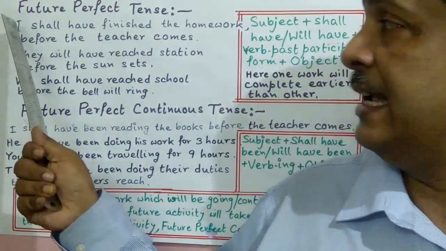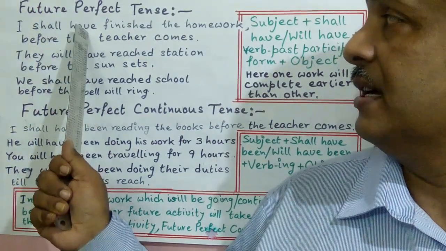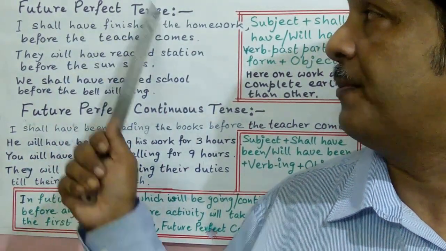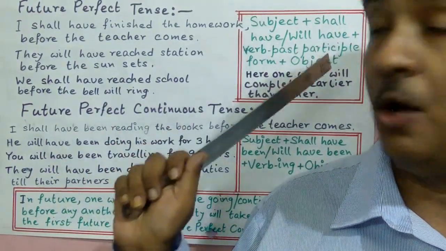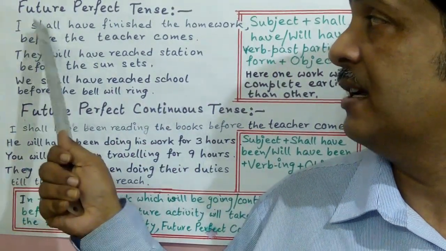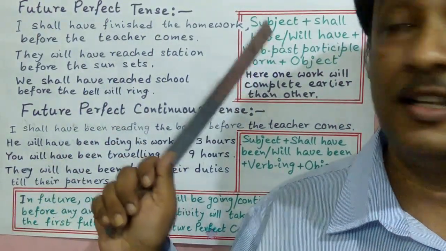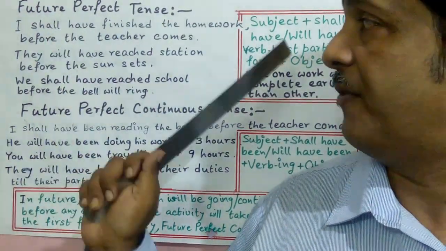That is, I, the subject, shall have finished. Finished is the past participle form of the verb finish. The homework is the object. So here the formula is subject, shall have, past participle form of verb and object. That is the formula of future perfect tense.